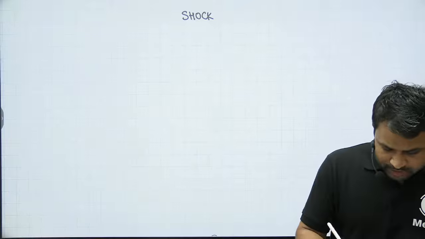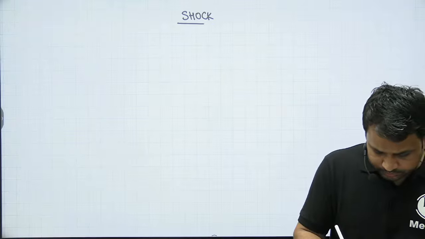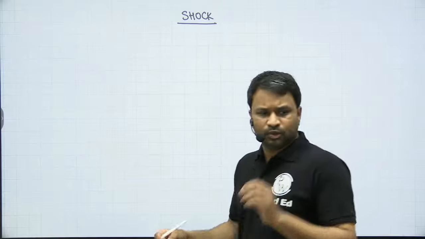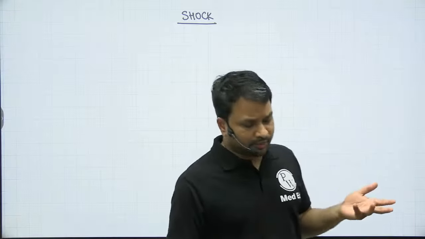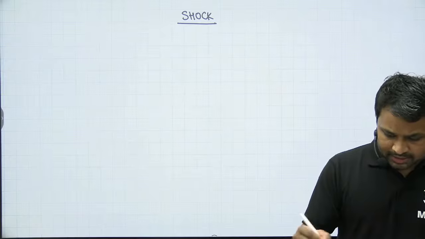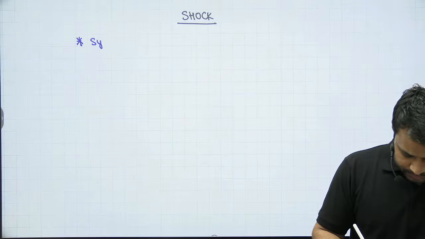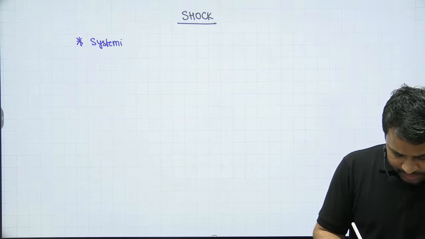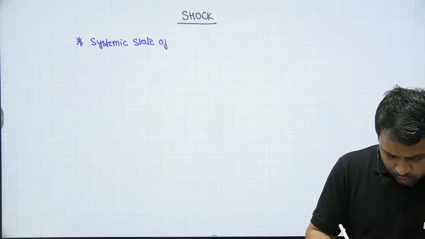We'll try to understand what is shock, or per se a traumatic shock that we're going to talk about. Shock is classically described as the systemic state of low tissue perfusion.